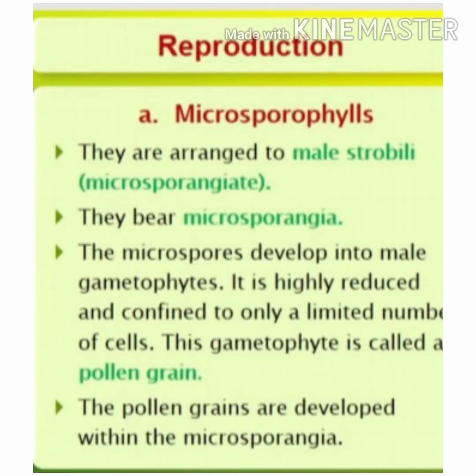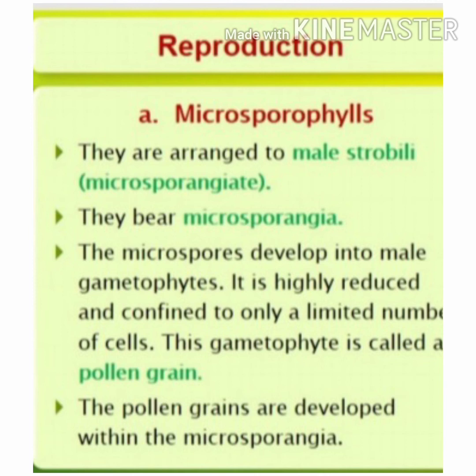First of all, we can study microsporophylls. Microsporophylls are present in the male cone or male strobilus. These are the leaves which bear microsporangia, which are sac-like structures present on the leaves. The leaf is called the microsporophyll and the sac is called the microsporangium.